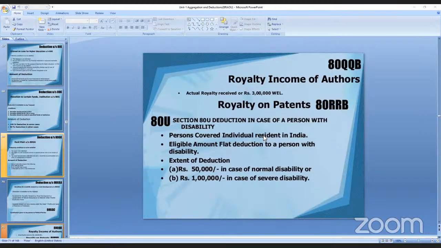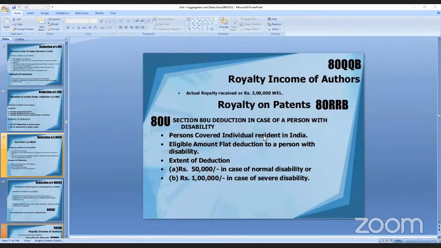If the person is covered individually, the person who is writing books should be an individual resident in India. And he must be eligible for a flat deduction, that is, as disability.